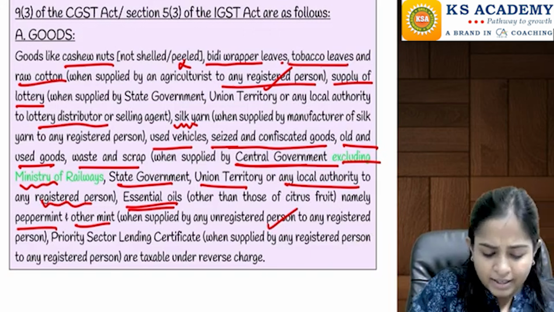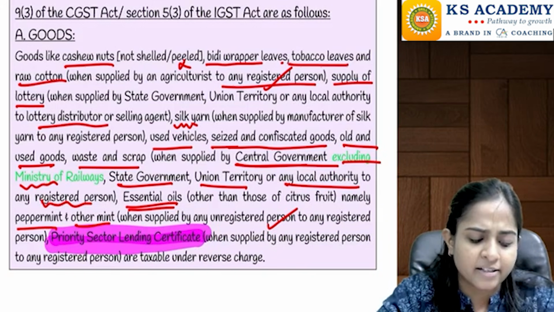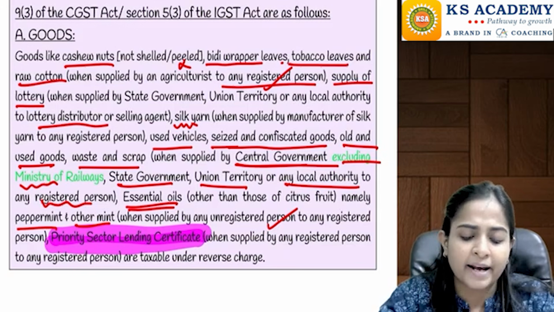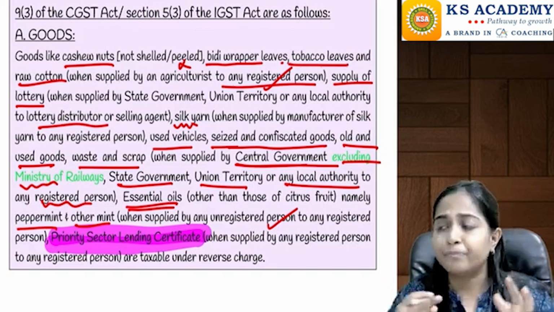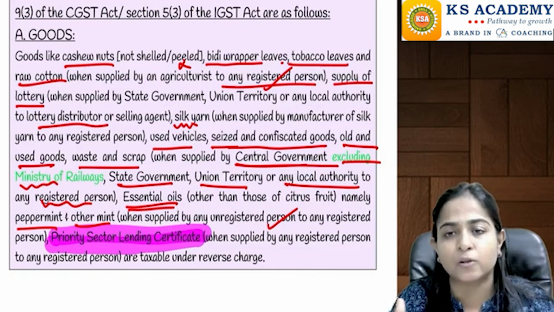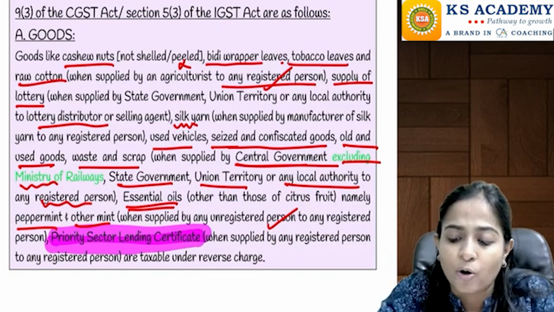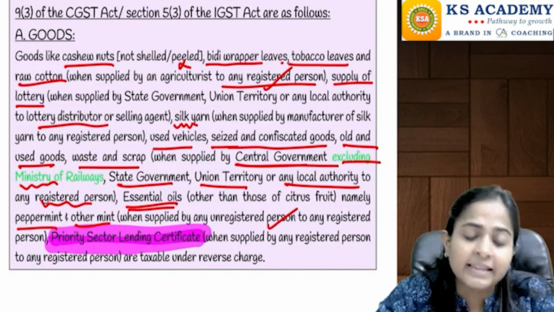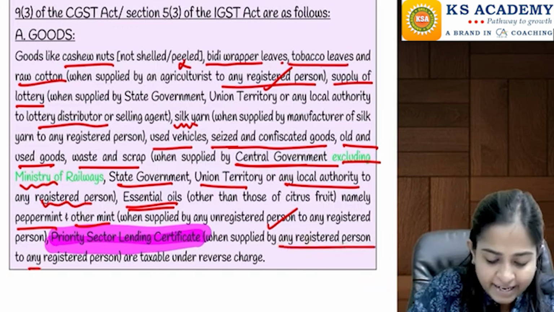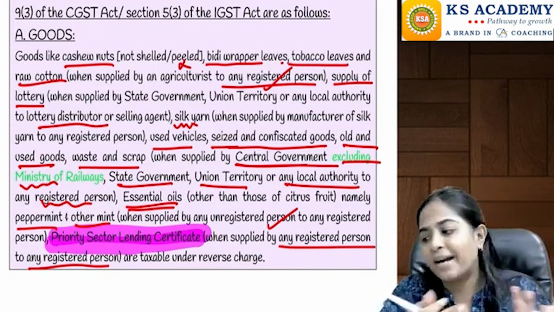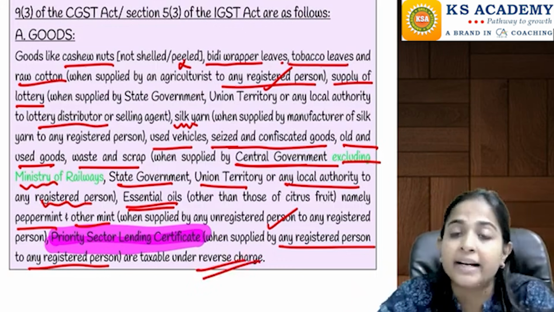And then the last one, that is the priority sector lending certificate, mainly relevant for CA Final students. Priority sector lending certificate, you have done it in the previous chapter, which is the certificate traded between the banks through the RBI portal. Whenever there is this certificate transfer, we had studied that GST is applicable, and in this case the recipient is required to pay the tax on the same when it is supplied by any registered person to a registered person, because one bank is going to supply it to another bank. The recipient bank will be required to pay the tax on the same under reverse charge.